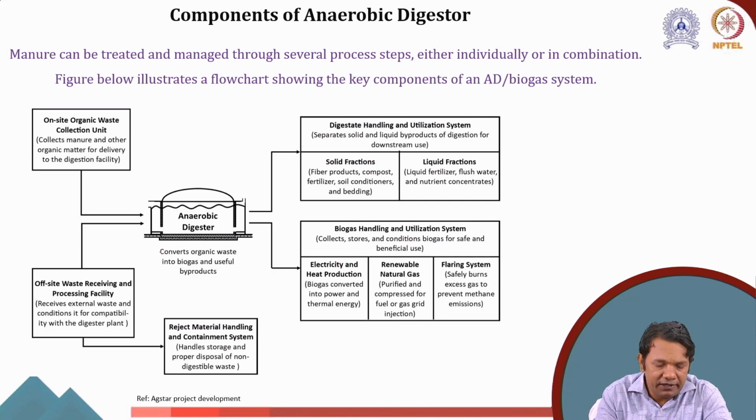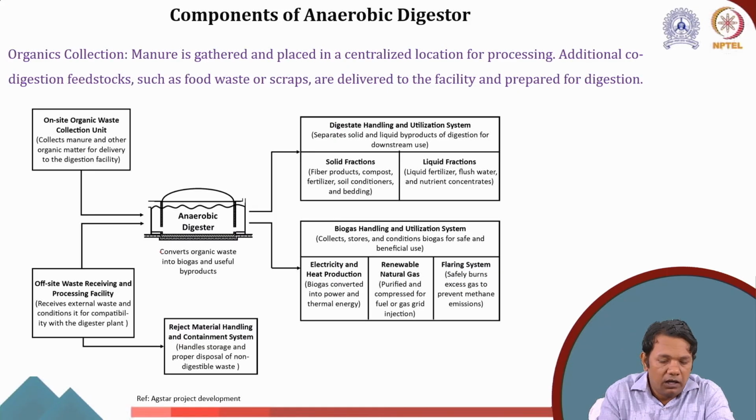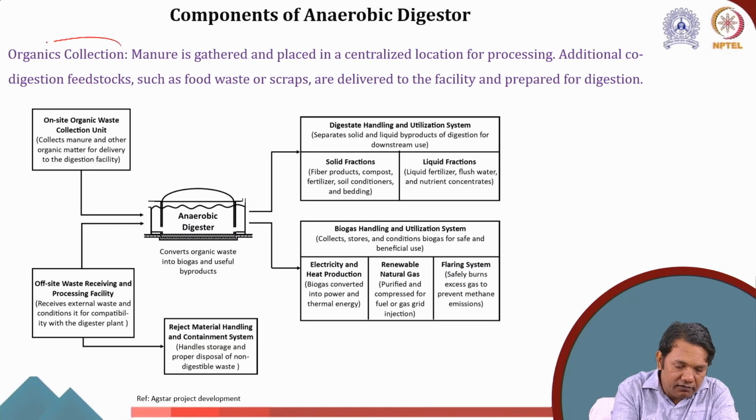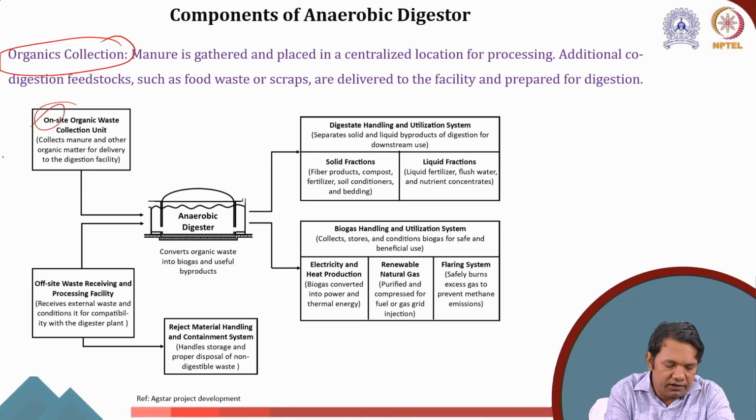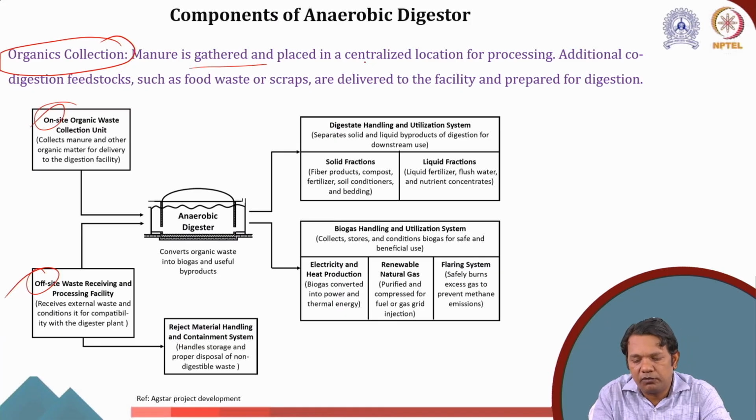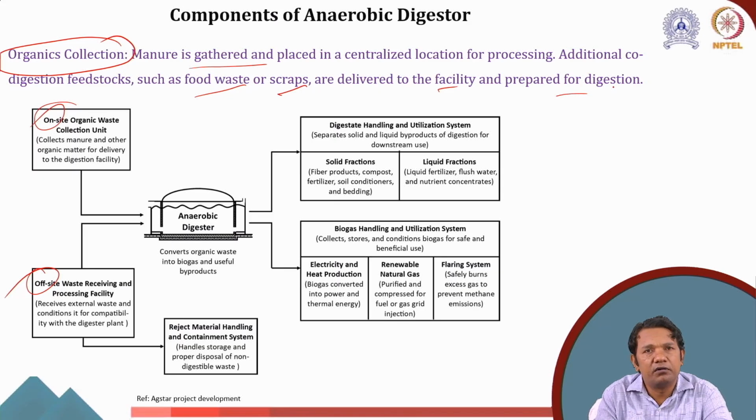As I said, the manure can be treated and managed through several processes, either individually or in combination. The first step is, of course, organic collection, and as I said there are two possibilities, on-site and off-site. The manure is gathered and placed at a centralized location for processing. Additionally, co-digestion feedstocks such as food waste and scraps can be delivered to the facility or prepared for digestion.